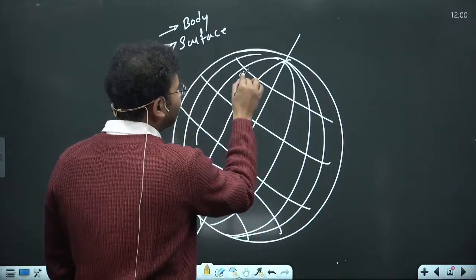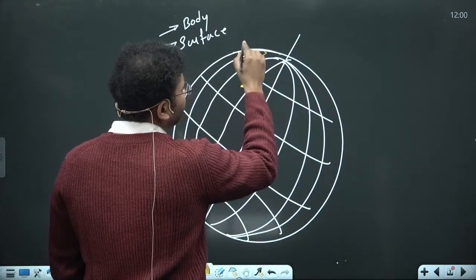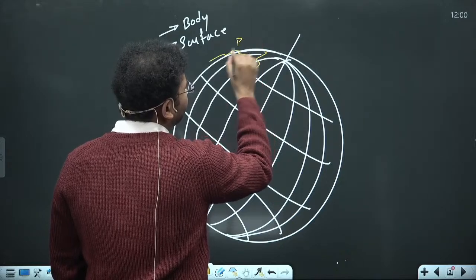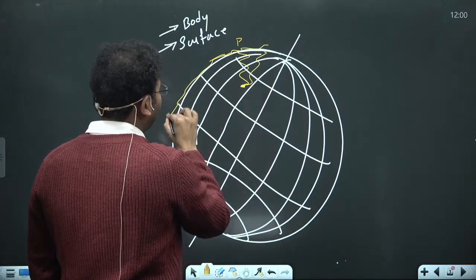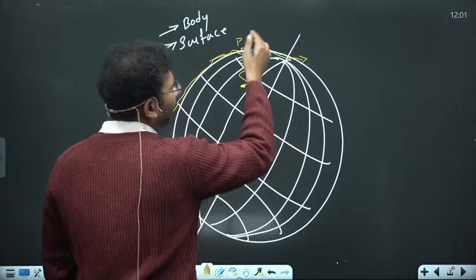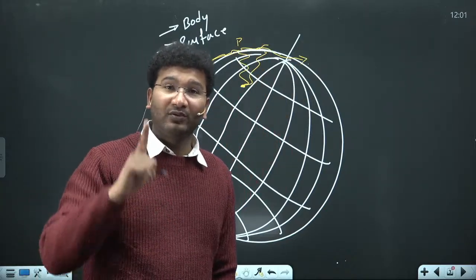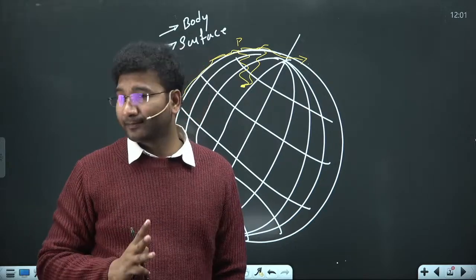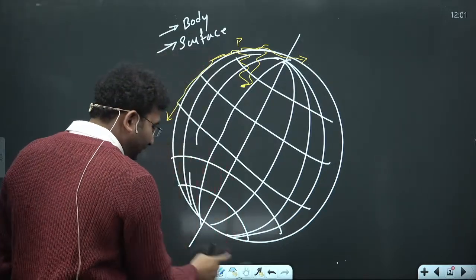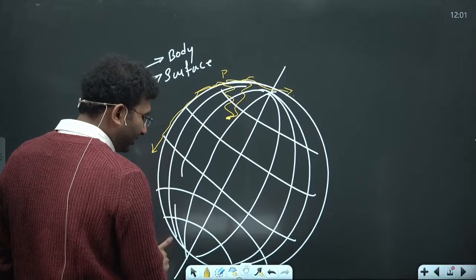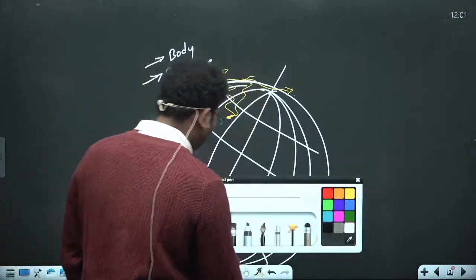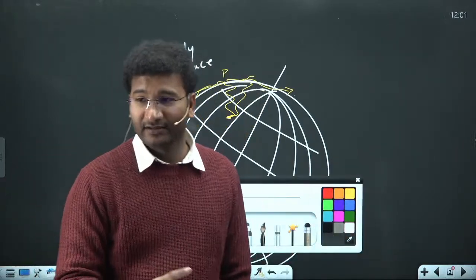When this earthquake is generated, first P waves come and then surface waves are generated on the surface of the earth. Later on S waves come. But P waves, I told you, travel through solid, liquid and gas, right? So suppose on one fine day you have decided that you want to fly from Hyderabad to Delhi.